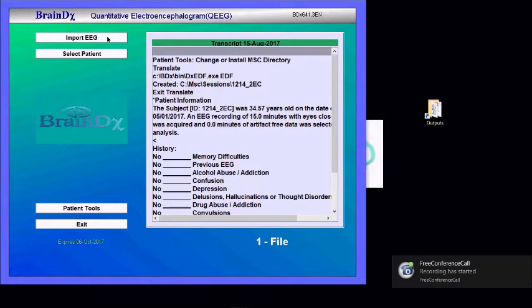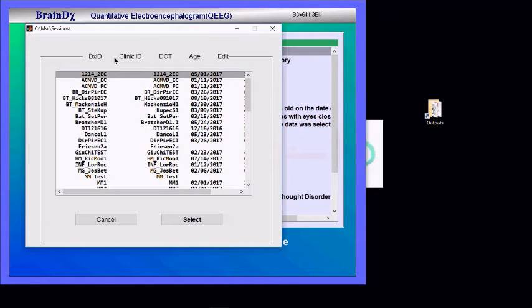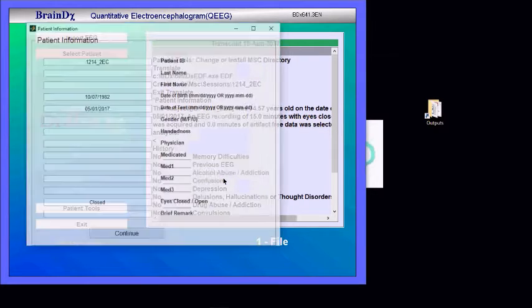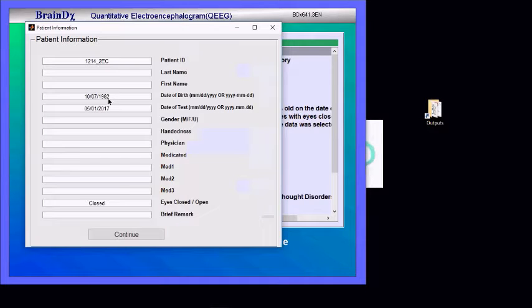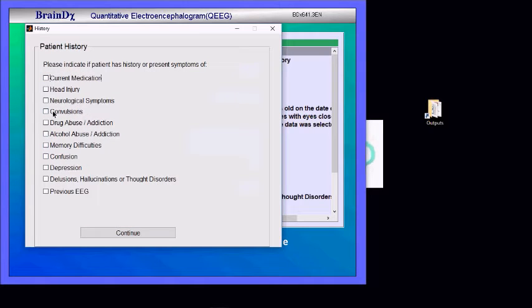Well, as promised, we have here the opportunity to discuss more about the patient history, the specific symptoms. So we're using this case that we imported a moment ago, and this is of an adult. The date of birth, we don't really know the name, but for the purposes of this, we decided to make this person an adult. And so they get an adult set of symptoms. Those are essentially memory difficulties. If they're over 50 and they show signs of memory difficulties, then a dementia discriminant can be run.